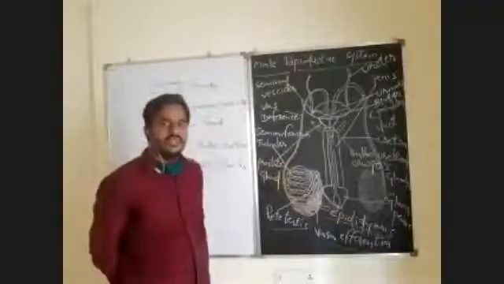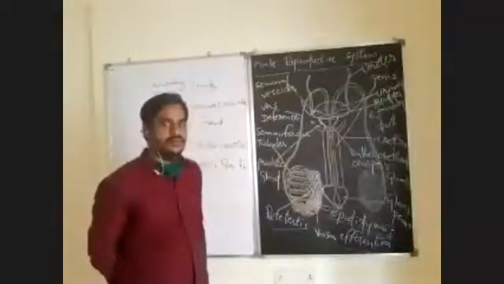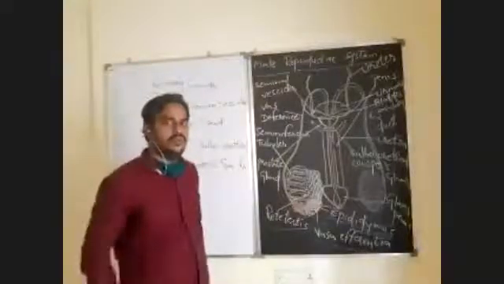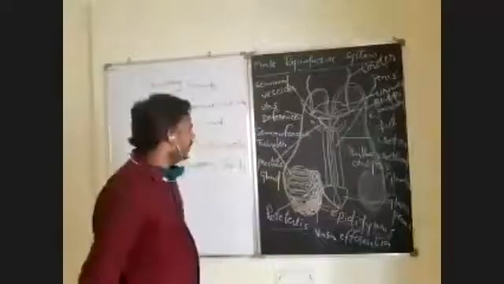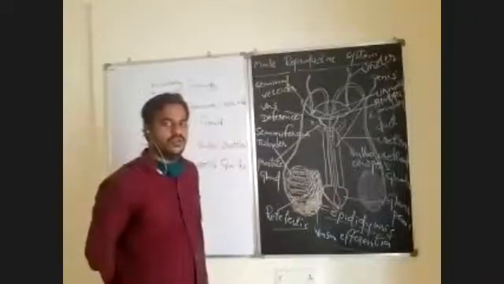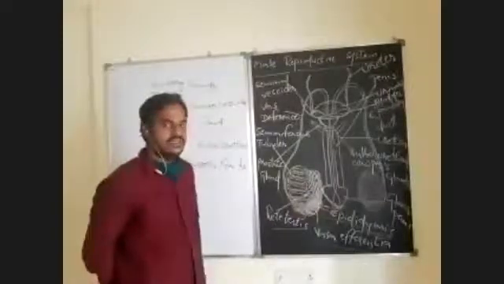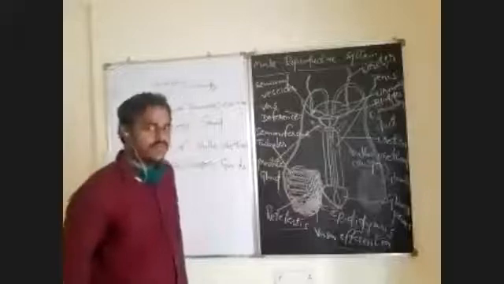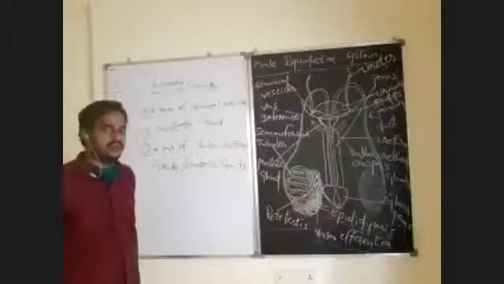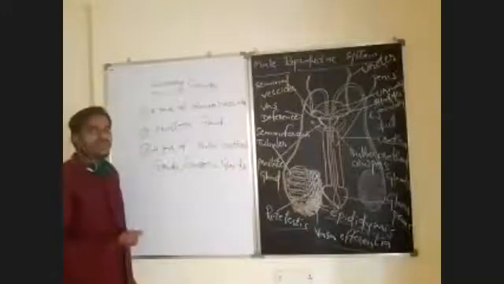Once again, let us recall what we discussed today. In this class, we discussed reproductive events in human beings and a brief view of the male reproductive system. What are reproductive events? The sequential events required to produce an offspring by a sexually reproducing organism are called reproductive events. The first reproductive event in human beings is gametogenesis.